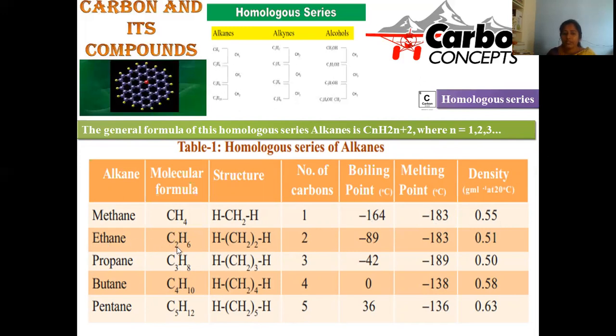When you move on to ethane, so here it is the homologous series. One CH2 unit got increased. So the regular number of carbons got increased, so that boiling point got raised and melting point also changes accordingly. Density, to a certain extent, also changed. When you move on to propane, it is another homologous compound. So here individual compounds are said to be homologs, and this entire compound series is said to be homologous series. This is the homologous series of alkanes.